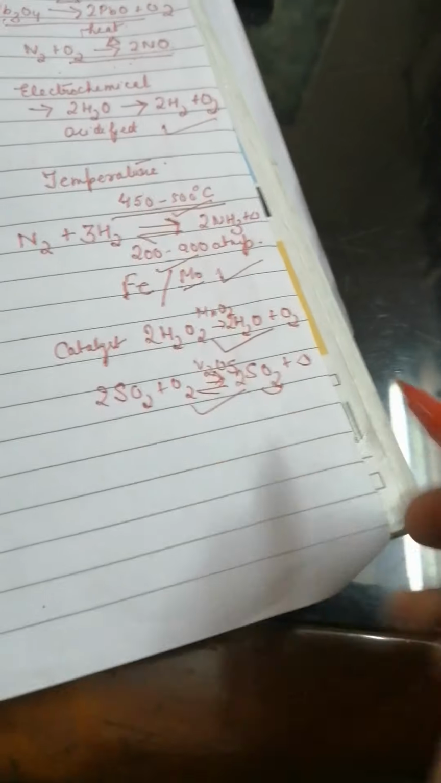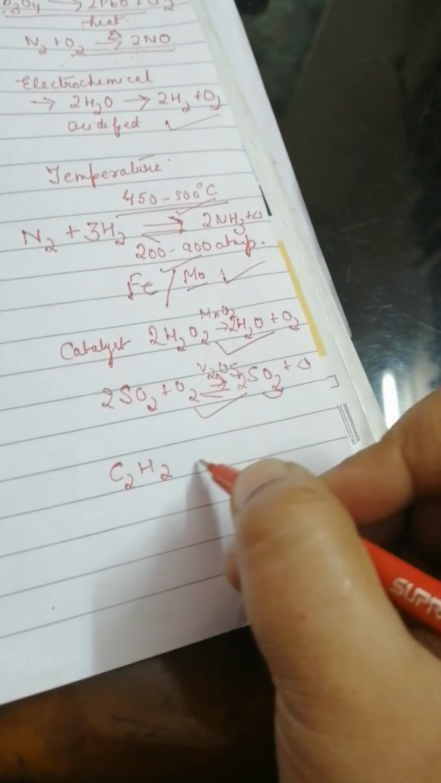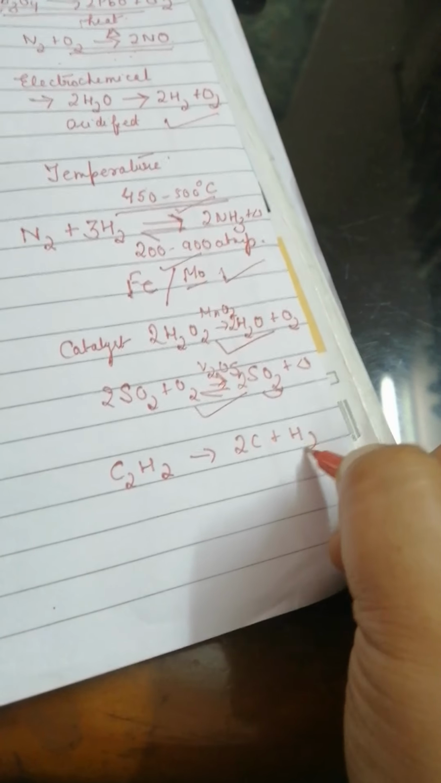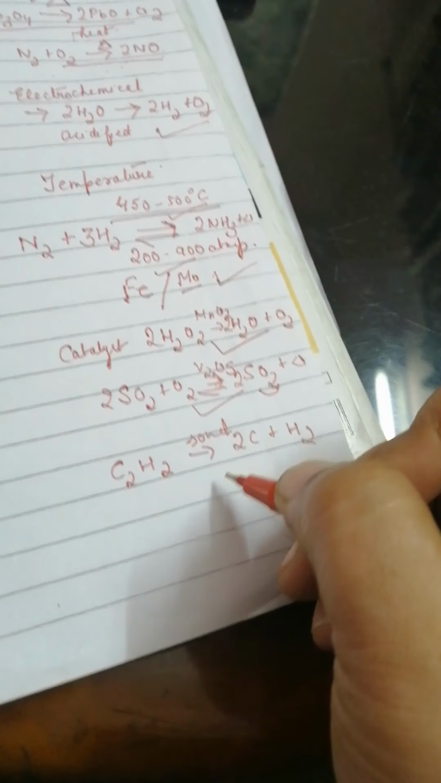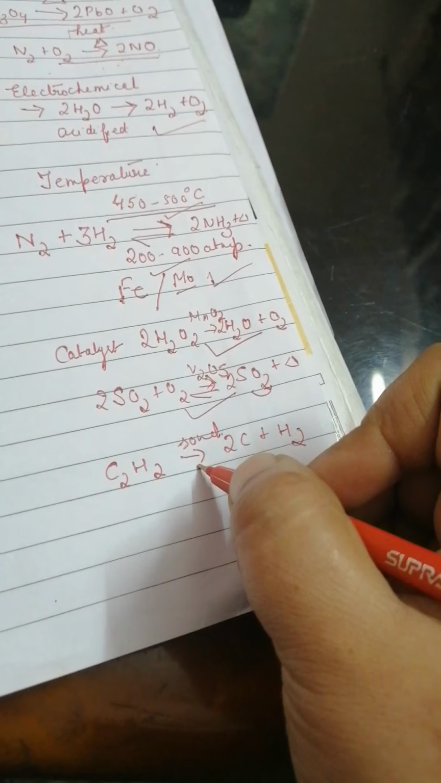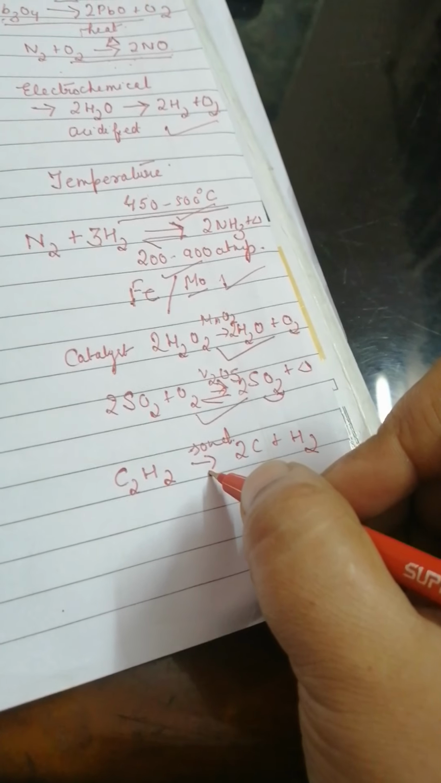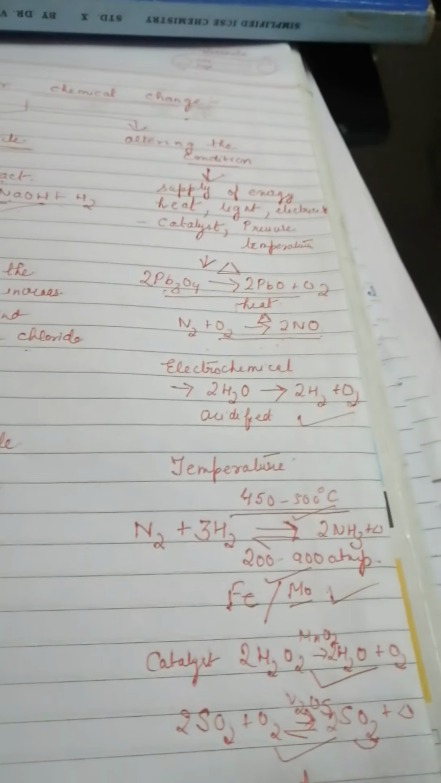And now a very unique example is acetylene. In the presence of sound, it changes to carbon and hydrogen. That is, in the presence of sound energy there are some reactions which happen. The sound energy speeds up the reacting molecules and helps in doing the reaction. So these are some of the conditions that we talk about for the reaction to happen.